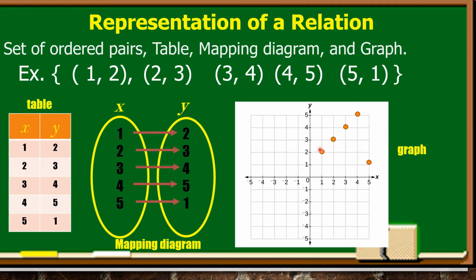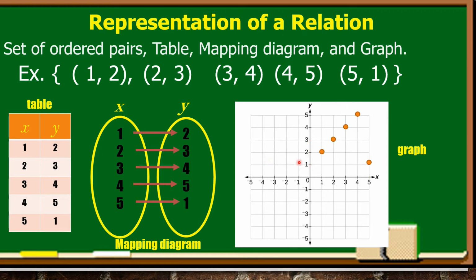So bakit dito lang lahat ng points, sir? So kasi ang ating ordered pairs is all positive. So as we go back, we discussed before the Cartesian plane. So the quadrant 1, ito yung quadrant 1, di ba? So all the coordinates are positive. So that's why we put the graph here, because our ordered pairs are all positive, walang negative.